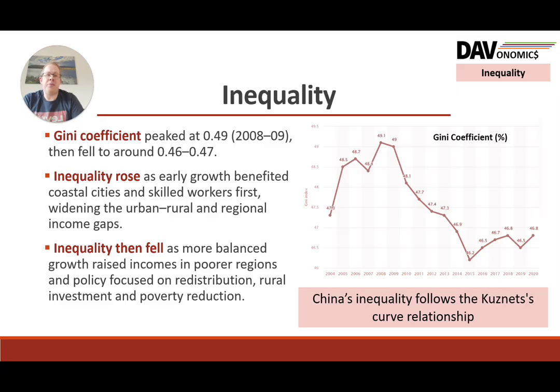But then it starts to fall, in part due to the ability of the government to redistribute income, but also that more people get enveloped into the industrialisation process. So raising income in poorer regions as well, to reduce that gap if everyone's part of the industrial sector. So that's quite a nice bit of data there. Okay, it's ticking up again before the pandemic, but it's an interesting one showing that relationship between inequality and industrialisation. And that's a key thing that's happened in the Chinese economy.